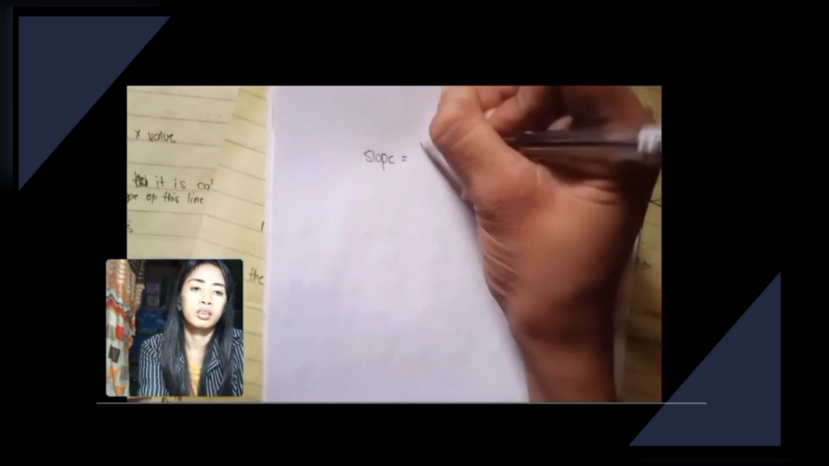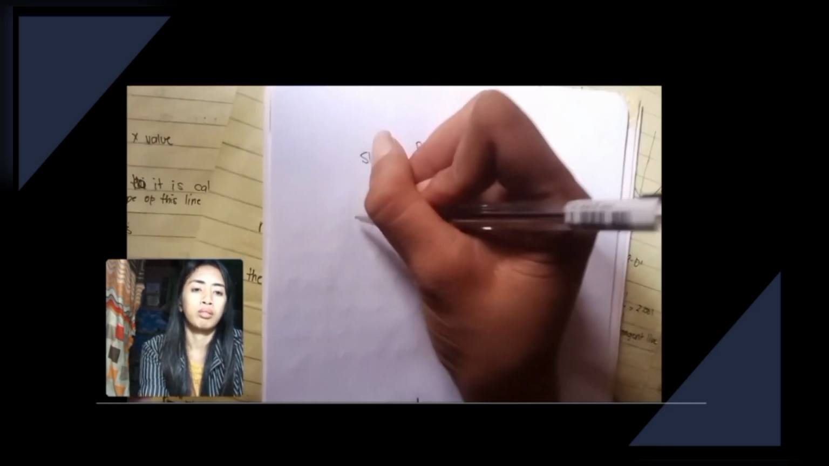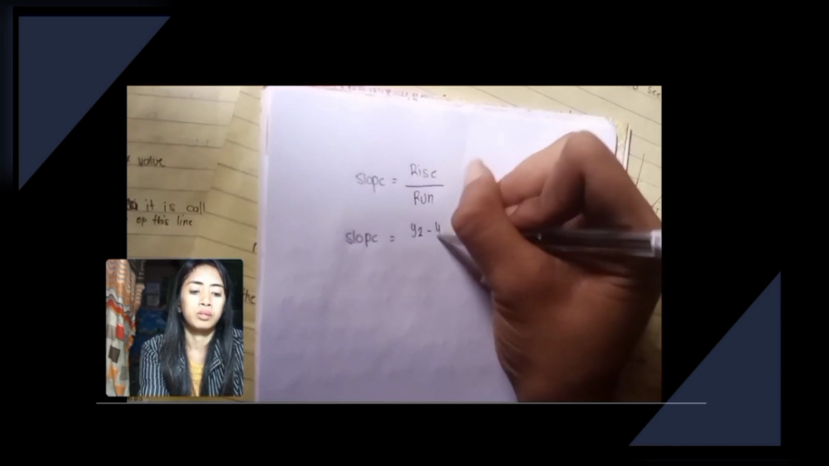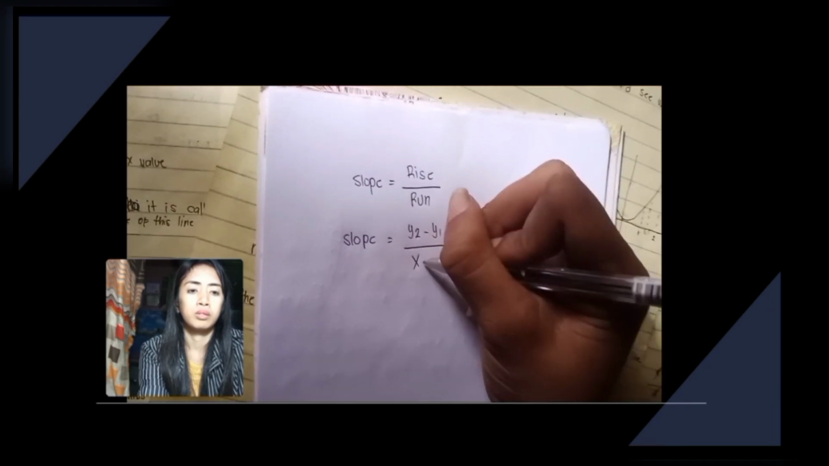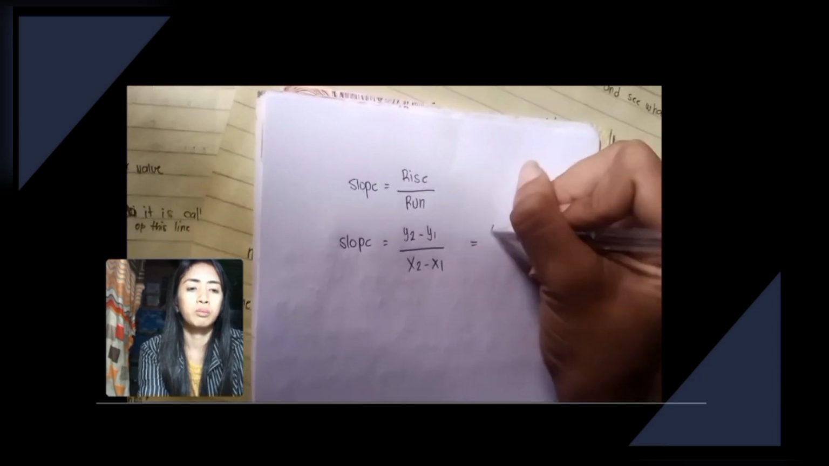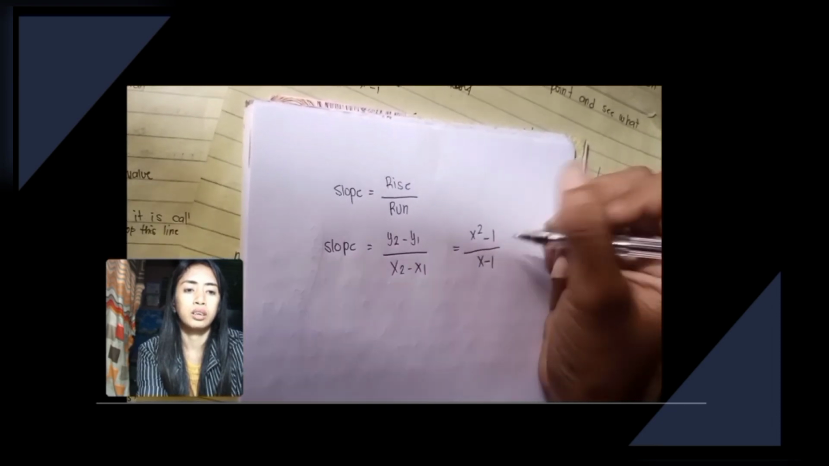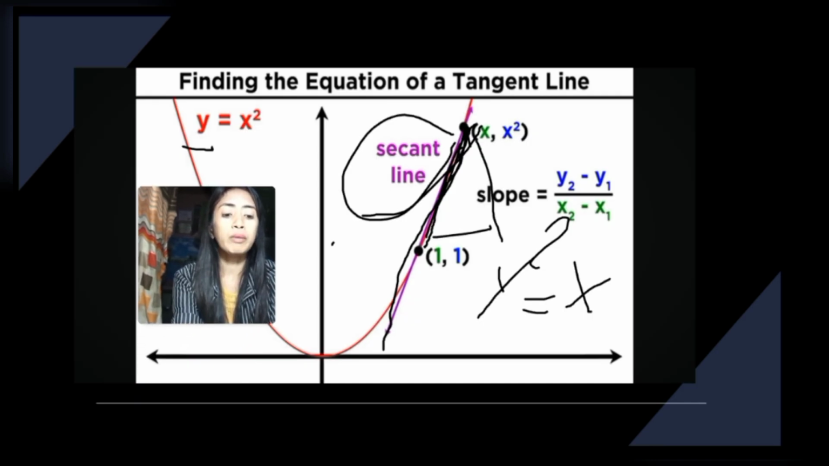Remember that slope is rise over run, so the slope is y2 minus y1 over x2 minus x1. That will be x squared minus 1 over x minus 1. So, if we move the second point around, the line changes, as does its slope, but this expression will stay the same.